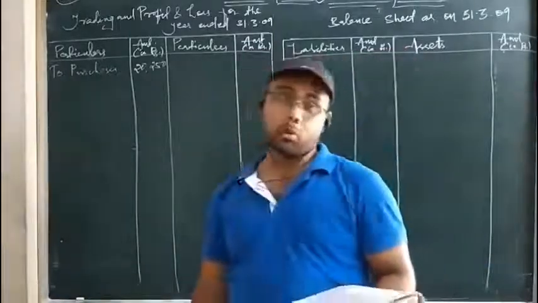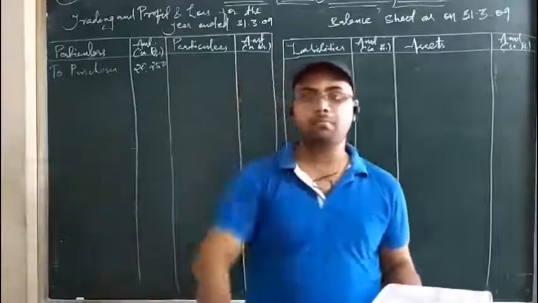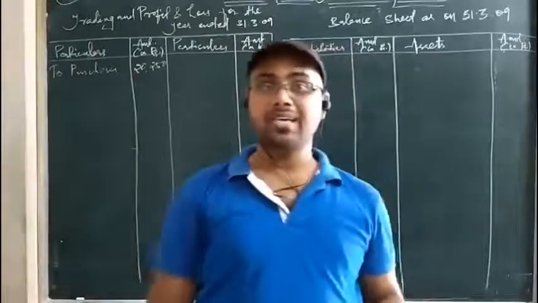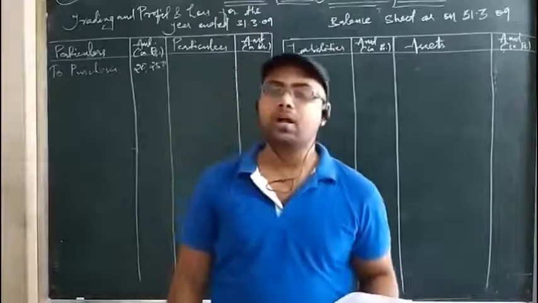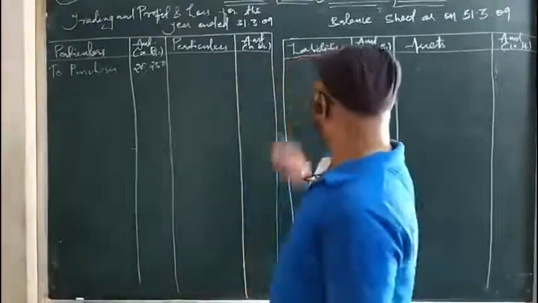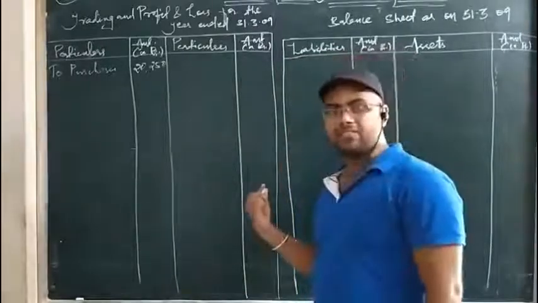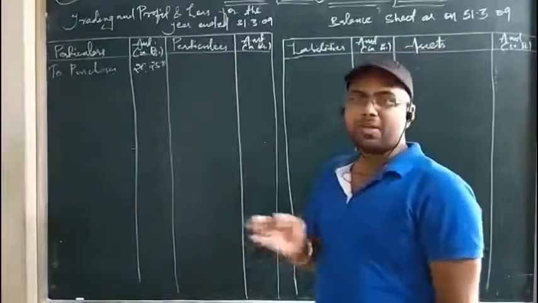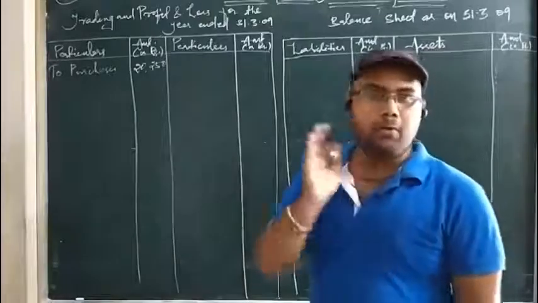The next is bank overdraft. I told you what a bank overdraft is: it is the withdrawal of the excess over the existing bank balance of a particular account of a businessman. So bank overdraft is a liability. What kind of liability? You know very well, it is a current liability. I have also told you that while posting the items of assets and liabilities into the balance sheet, you have to make a proper categorization. You can write without categorization, but if you present it with categorization, that serves better and fetches you good marks.